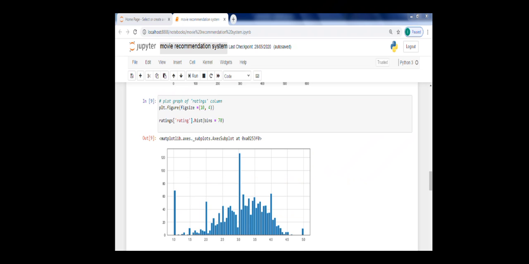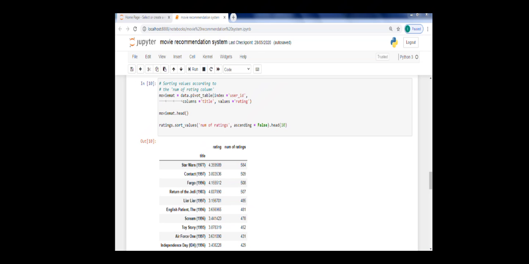In the next step, we'll plot a graph of the rating column. We can see the ratings for each; it is not given the names, but it goes up and down in ascending order. This is the review given by the users according to the movies. This graph shows that.